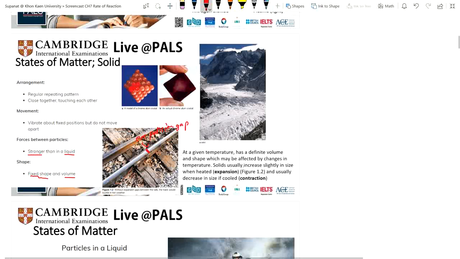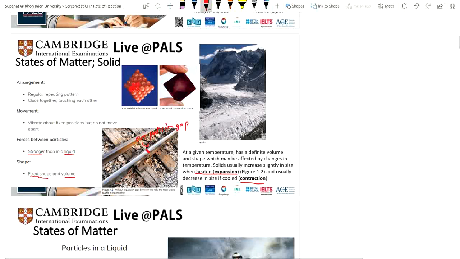A solid usually increases slightly in size when it's heated, which means it will expand, and usually decreases in size if cooled. That's contraction. So on the train track, we leave a gap for expansion and contraction for the changing of the weather.